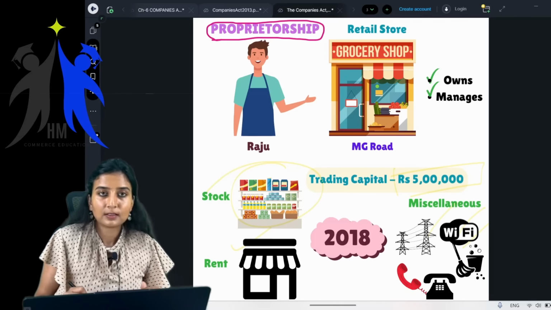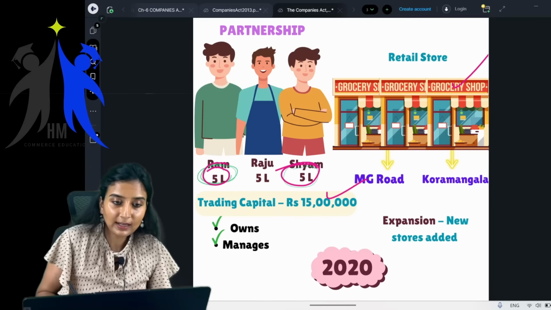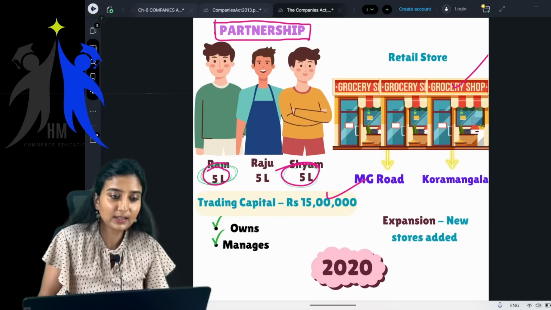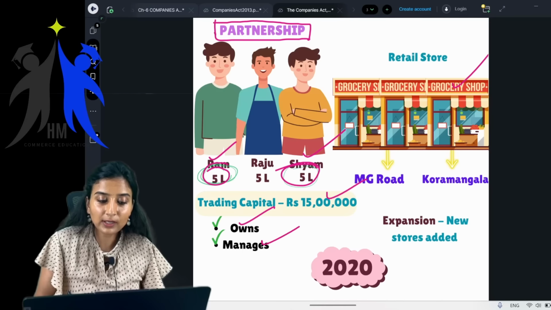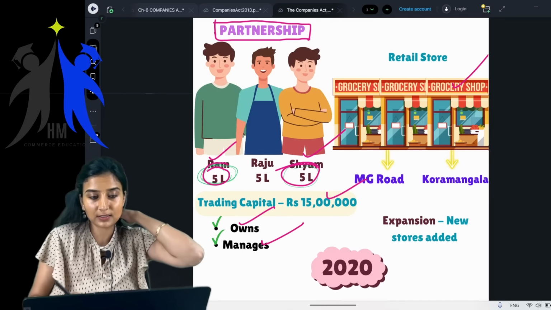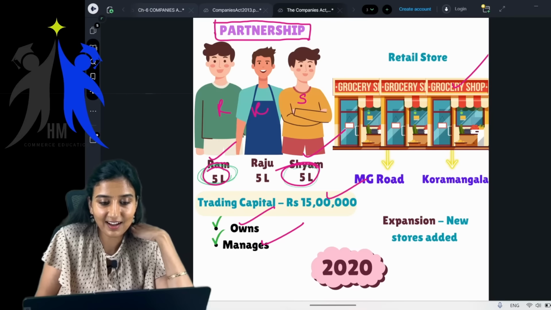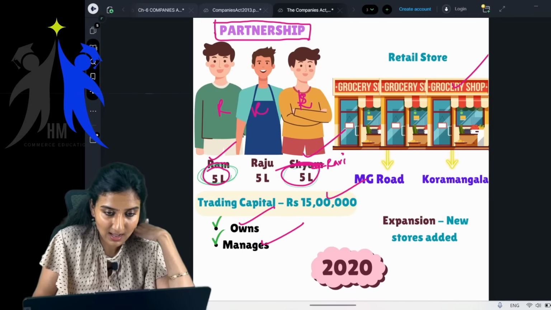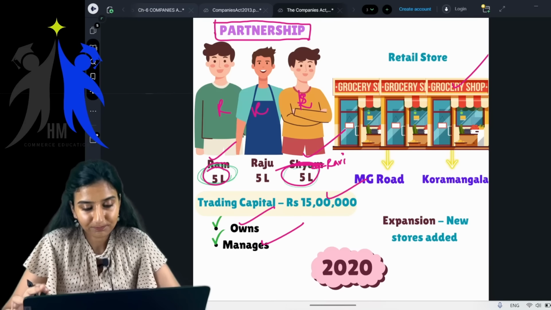Getting it? Yes, the second scenario, wherein you joined hands with friends or whomever it is and did your business, is called partnership. This entity is called partnership, wherein your partners also bring in capital. Here also you only own and manage the business. Basically these are called partners. We'll change the names: Ram, Raju, Ravi. Okay, R, R, and R. These three people, this entity is called a partnership.